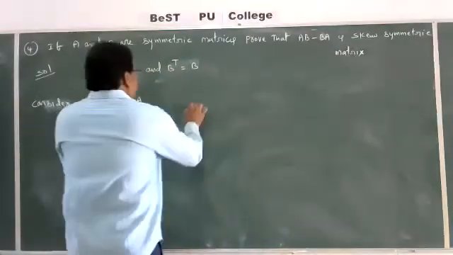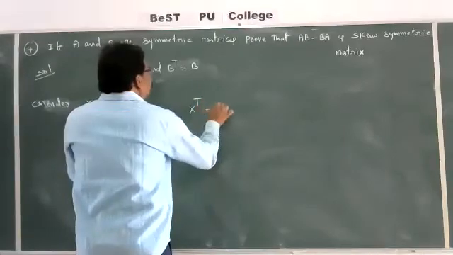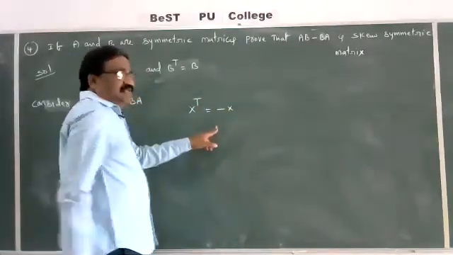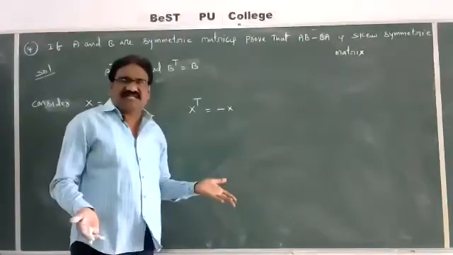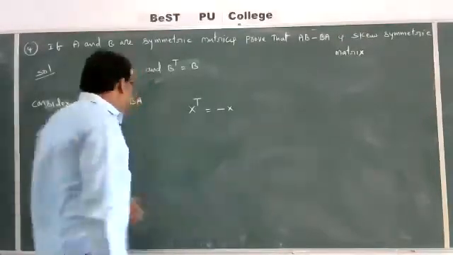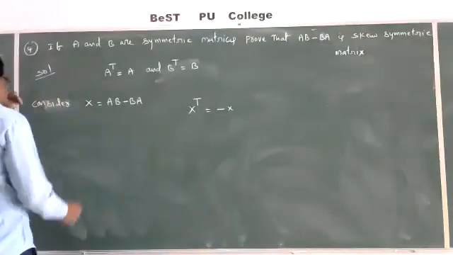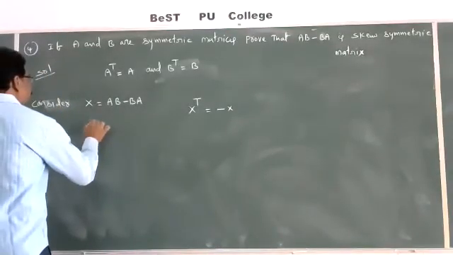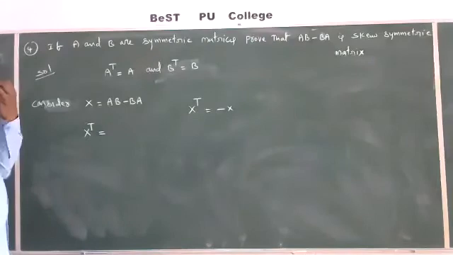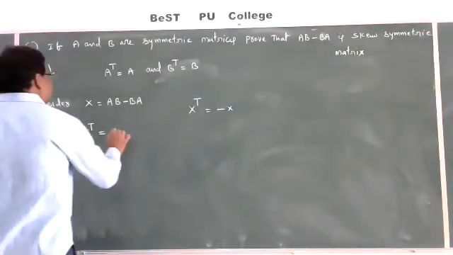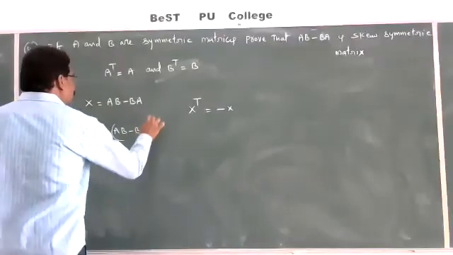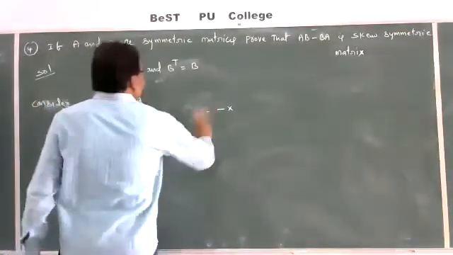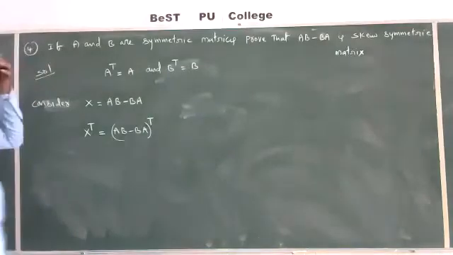So if we prove X transpose is equal to minus X, then we say that X is a skew symmetric. Like that, here also we try to prove this X transpose, that is AB minus BA whole transpose.